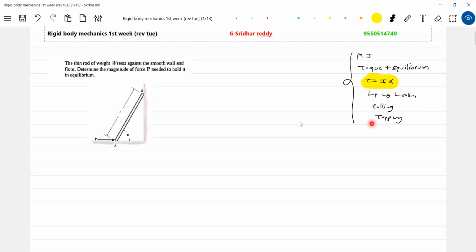So how to revise? Revise means not doing 20 problems from 20 topics. Of course, you have to do some specific problems, but this will cover this one, this one, individual topics. So work out different types of numericals and identify what topic each belongs to. That will be very easy for you to think and analyze. So, rigid body mechanics revision.